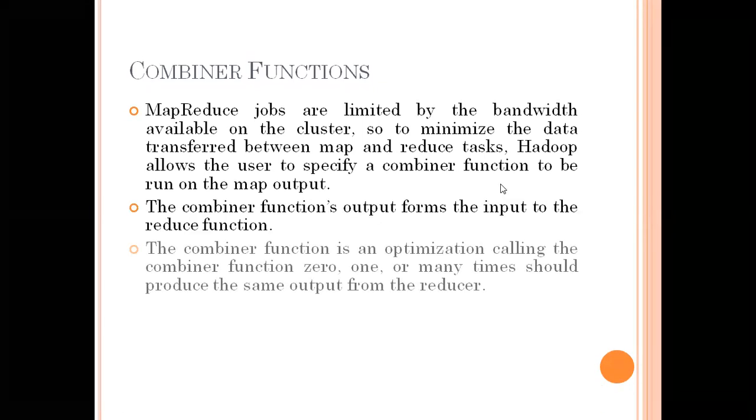Then the combiner function output forms the input to the reduce function. So the reduce function is going to get the input from the mapper, but before the reduce function, in between, the combiner function takes the combinations. What is the combination? The name itself is there: combiner. What are we going to combine?